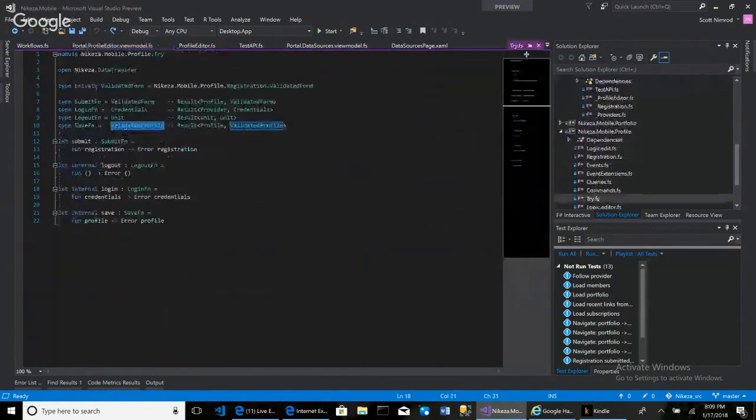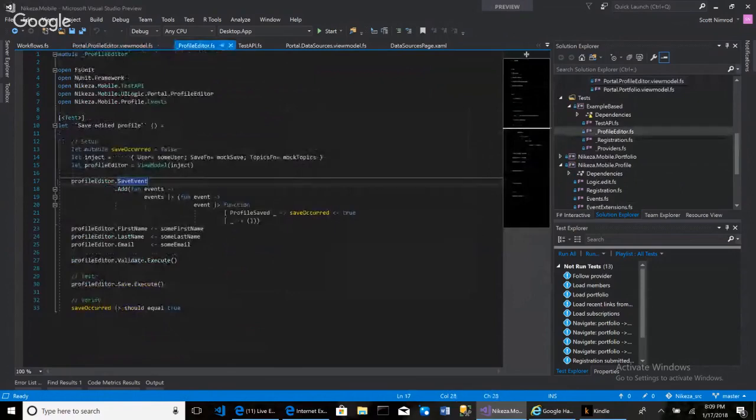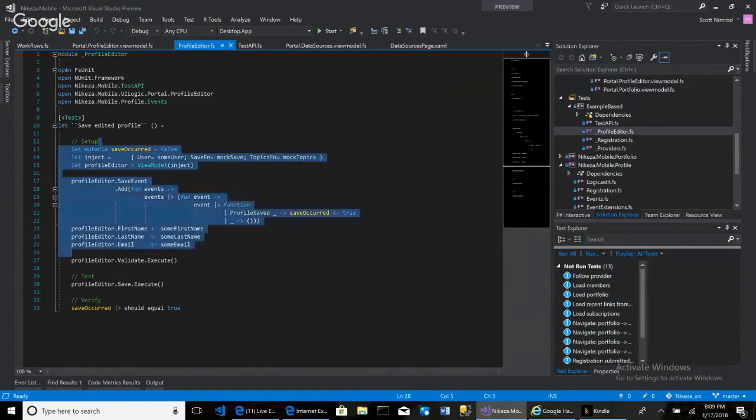But our save function takes a validated profile and it returns a result. If the result is successful, it returns a profile. If the result is not successful, it returns a validated profile. All right. And all this stems from this test that I was doing over here with this save function equals mock save, right? So that's a test in which I violated one of the 10 commandments of unit testing because this test exceeds 10 lines of code, but I still think it's readable, so I'm not really going to trip on it.